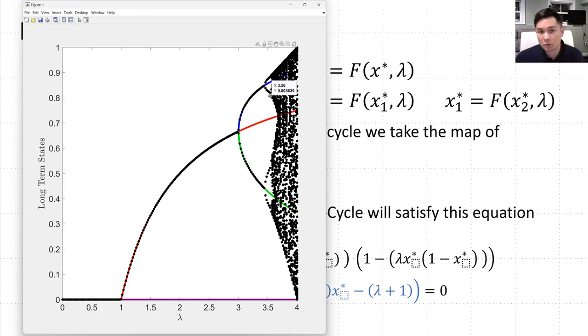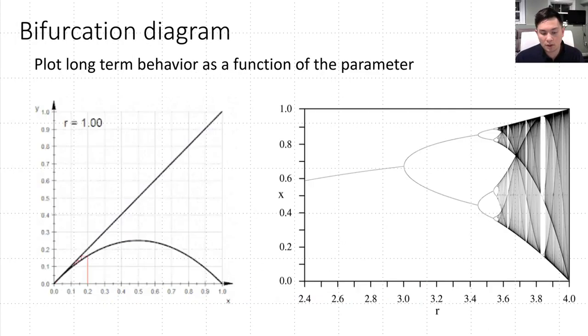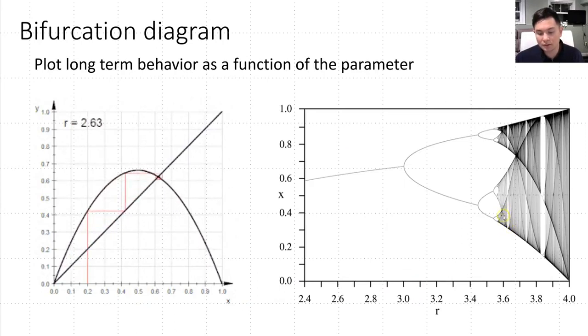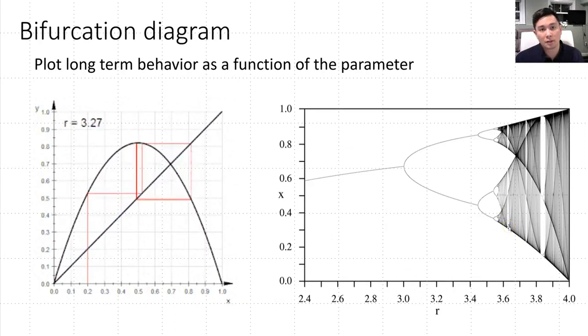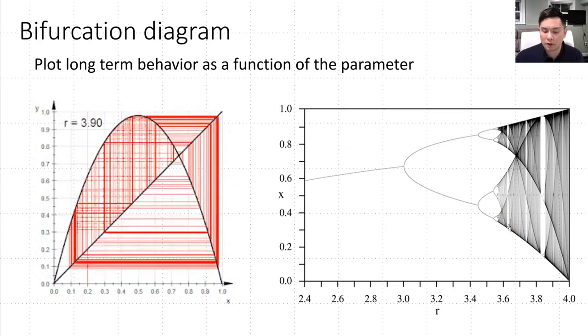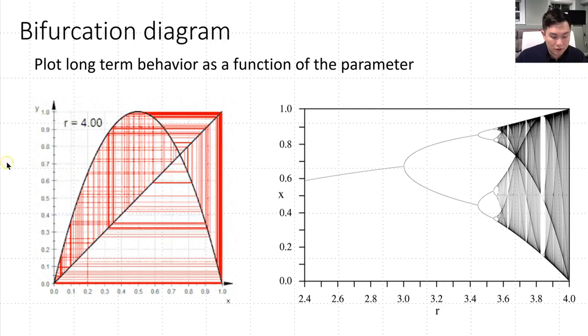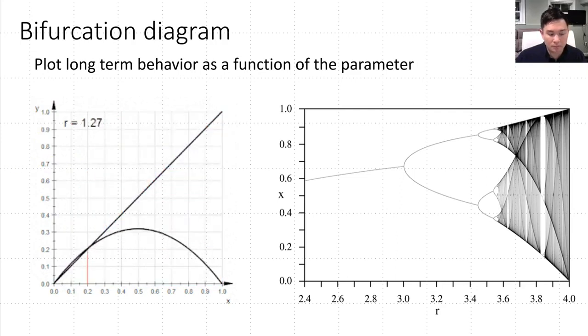Now there are some really cool behaviors behind all this as well. We're not going to get too deep into the weeds, but if you zoom in, you can see that there are some cases where we transition from chaos back to an n-cycle. So we're not going to get too far into the weeds here. What we will finish up with is one final idea.